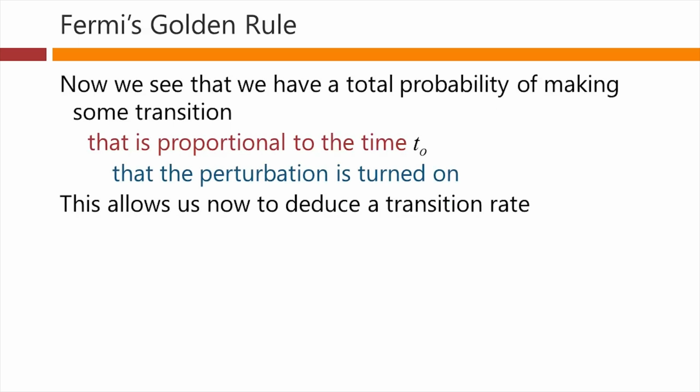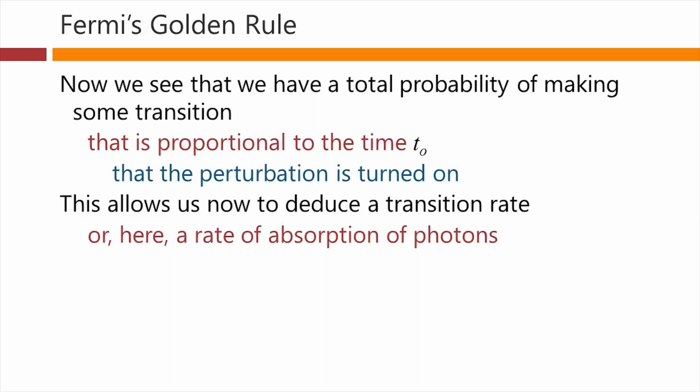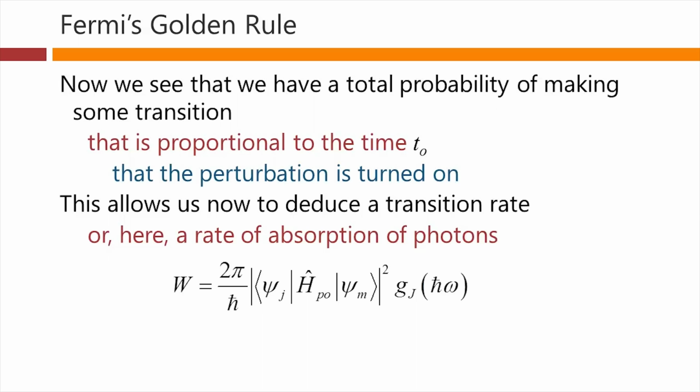And so therefore we can deduce a transition rate. That is a rate of absorption here of photons. That is basically that probability that we just calculated divided by the time for which the perturbation had been applied. So this will give us the rate of absorption of photons. The probability that a photon would be absorbed in a total amount of time t naught, but divided by that time t naught. So that gives a rate of absorption of photons, which we call W. And here we have then a nice simple formula for that, whenever we've got a dense set of possible transitions.